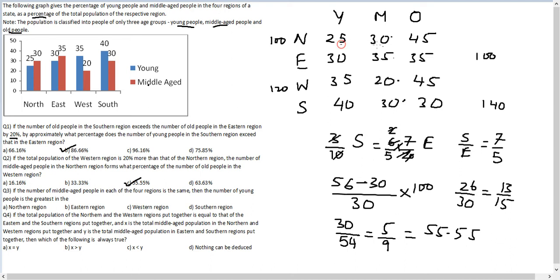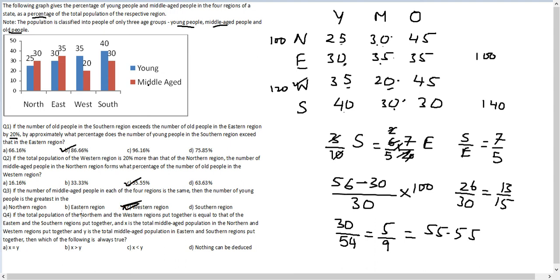This is 5:6, therefore young people here will be lower. This is 6:7, therefore young people here would be lower. This is 7:4, so young people here is 1.75 times that of middle-aged people, and you have 4:3 here, or 1.33 times of middle-aged people. Therefore, you can easily conclude, if the number of middle-aged people in each of these four regions is identical, in the western region you are going to have the maximum number of young people. Therefore, option C.